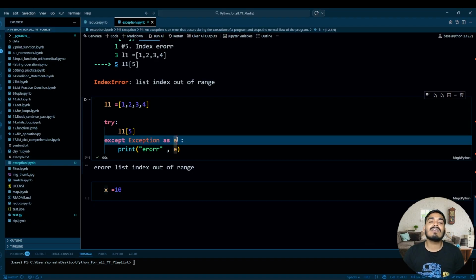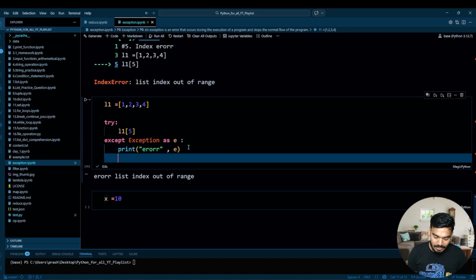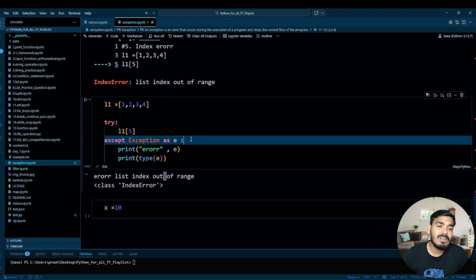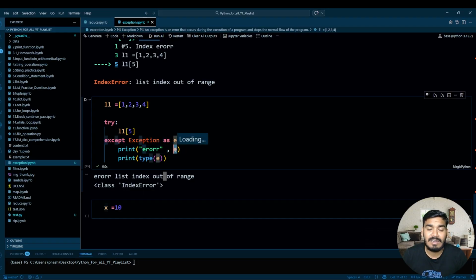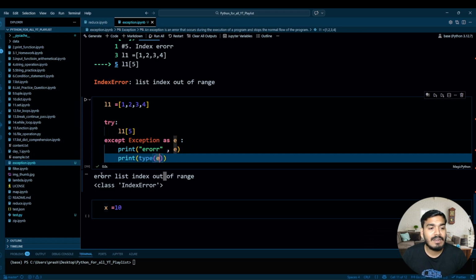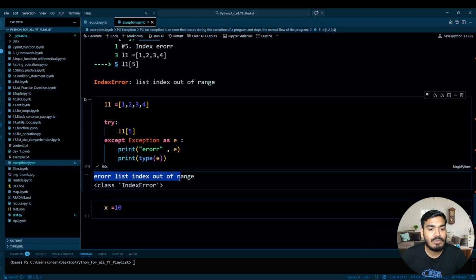So what things do we have in E? You may also want to check what the type of this is. Let's write the type and execute this. So: class IndexError. Now the question is, what contexts does this E contain? E contains the error message, the type of error, and context information. The error message is what it is already showing over here.